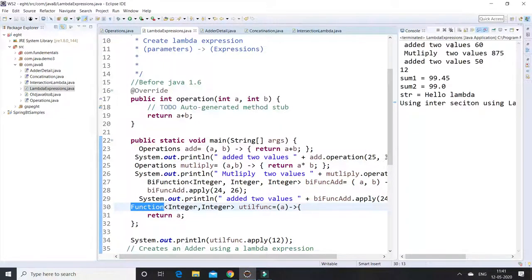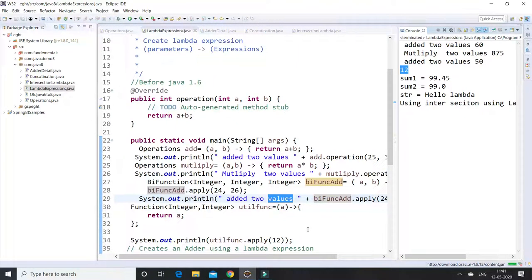So see here, first of all, we access the two values. Previously I used the operational functional interface, and this time we are using the inbuilt functional interfaces. Sum here, BiFunction dot apply 24, 26, 50, and the two values are added using the functional interfaces, this one, and the functional interface with a single parameter is returning 12. So this is the way we can use functional interfaces.